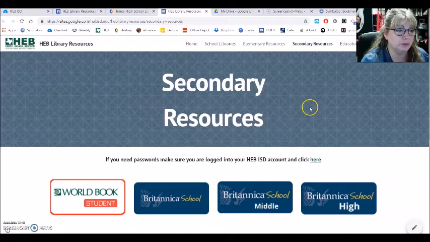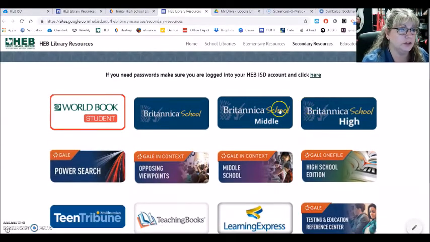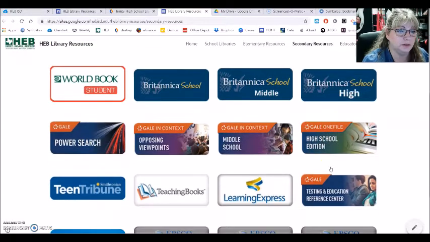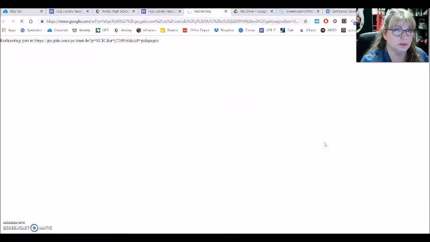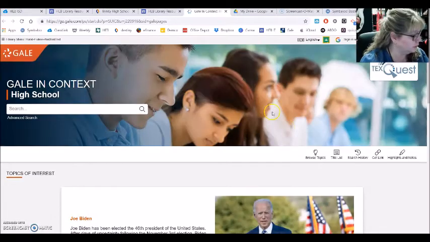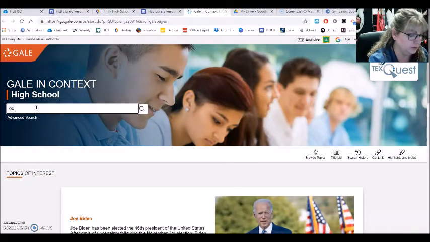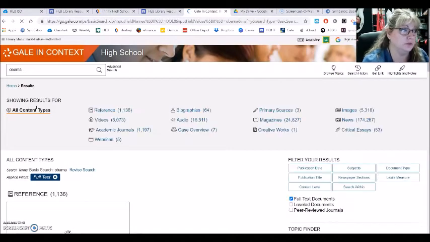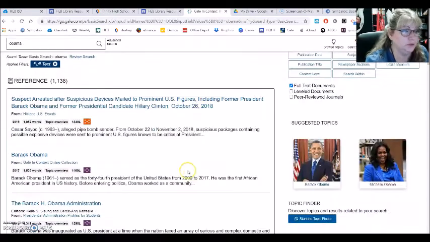I closed that window and we still have the secondary resources or the databases showing here. The same information is going to be found in Britannica. You can use those. For you guys, Gale is going to be probably your most promising resource because I know some of the people on the list are more obscure. Gale is pretty good about having resources on lots of those people because I checked a bunch of them.